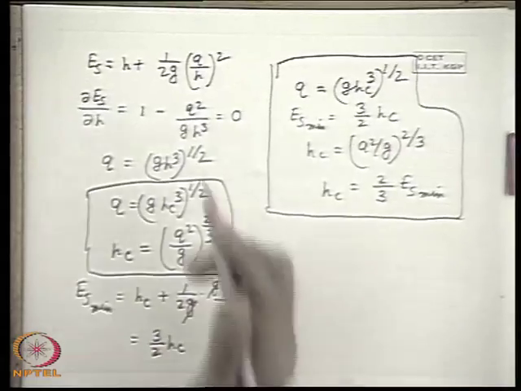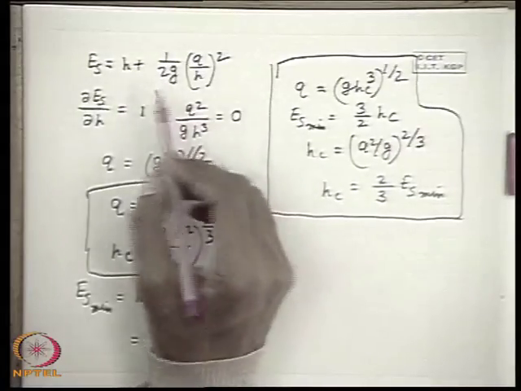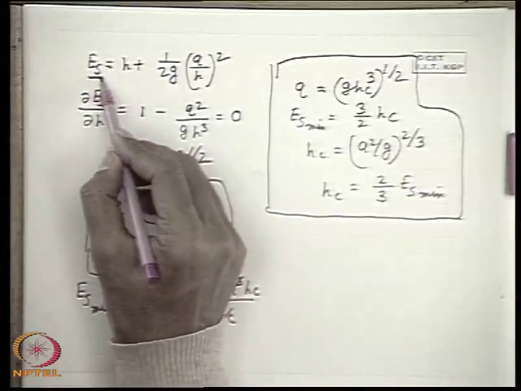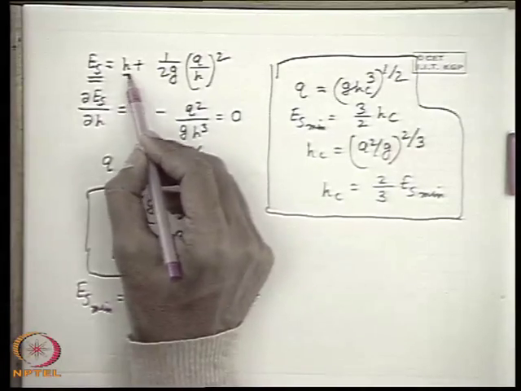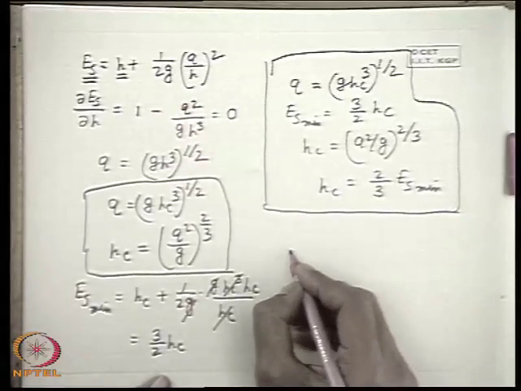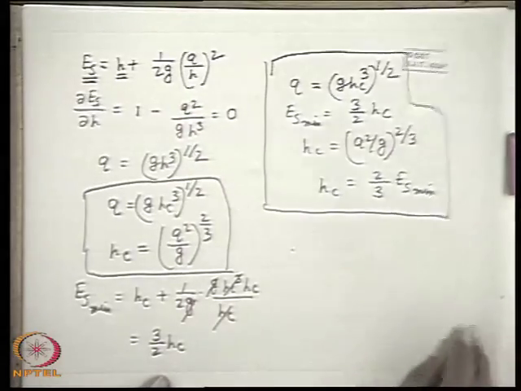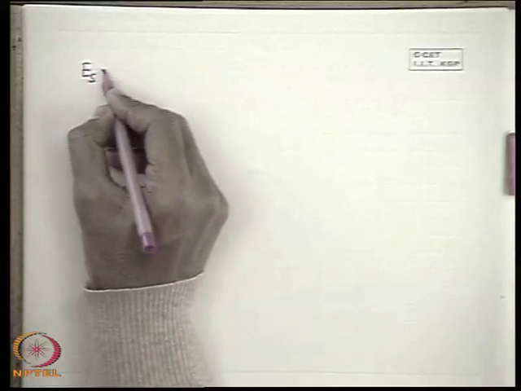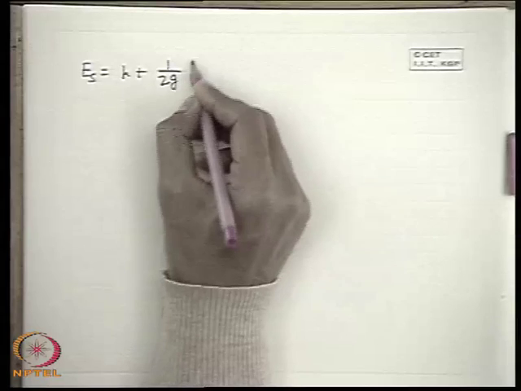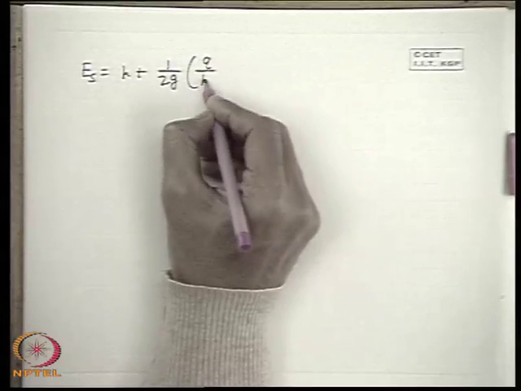Now if we focus our attention in a different direction from this equation, if specific energy remains constant, what is the variation of H with Q? Now you see, in this case we can write Q square. If I write it again, Es is equal to H plus 1 by 2G (Q by H) whole square.